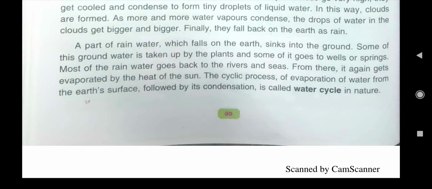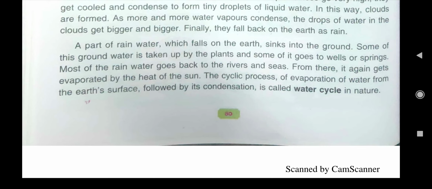plants. Then this groundwater is absorbed with the help of roots by plants, and some of it goes to wells or springs, and most of the rainwater goes back to the rivers and seas. And as I have told you again, the water of rivers and seas gets evaporated due to the heat of the sun. Then again they condense, they cool down, they form clouds, and when these clouds become bigger and bigger, then they fall down as rainfall.